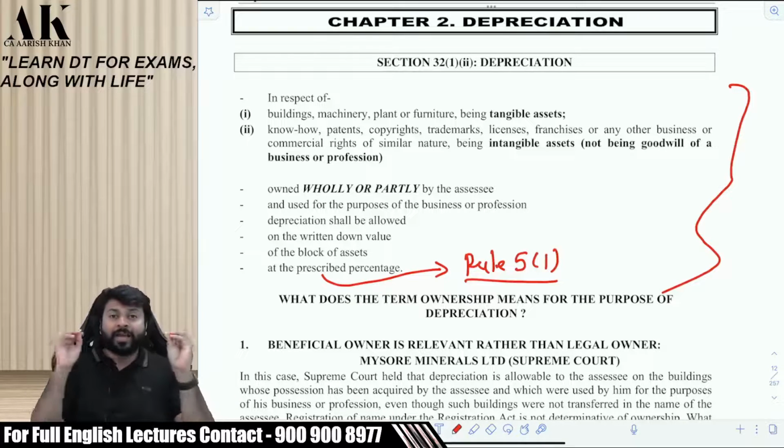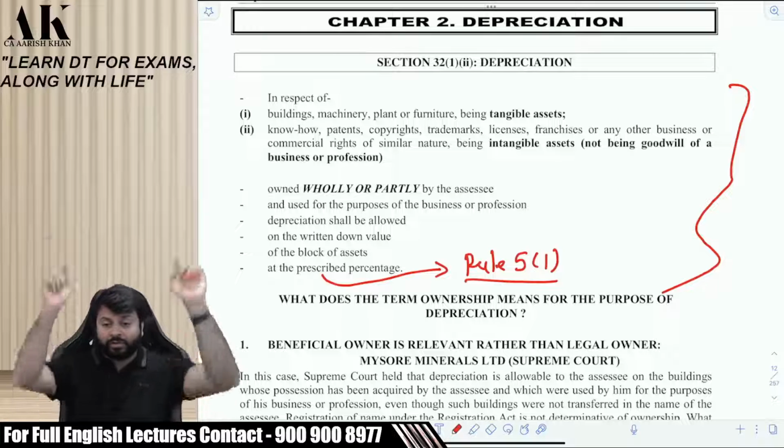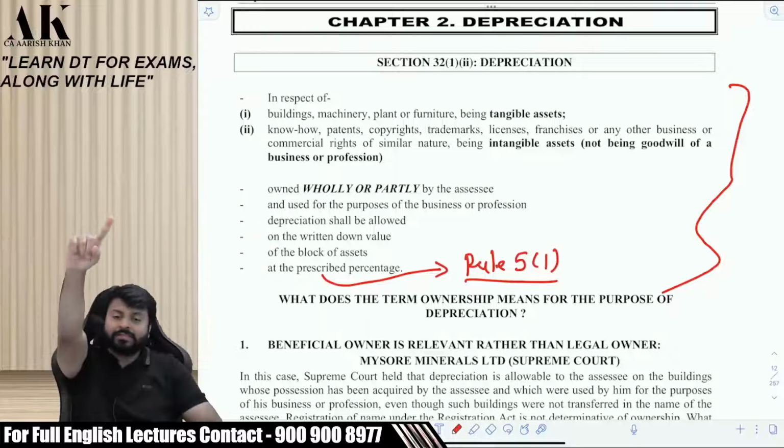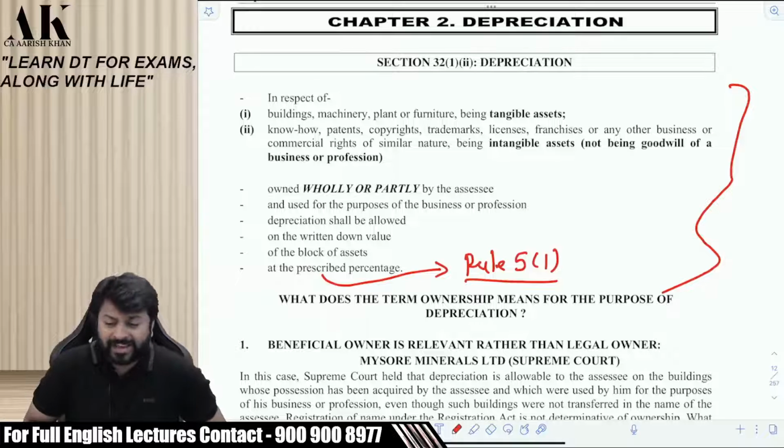Even if you spend your entire life searching for the depreciation rate in the income tax act, you will not get it. Don't search in the income tax act. Directly go to the rules and see rule 5, sub rule 1. You will get all the rates. Okay, clear?